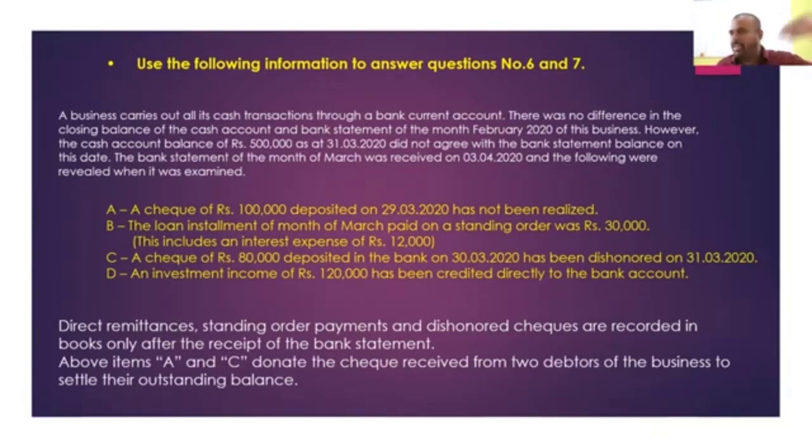A complex examination gives all the information for you, right? Checks may be received for rent income, maybe disposal of other assets, maybe dividend income, maybe interest income, whatever. For any reason you will receive the checks. When you are recording this, you should know exactly from whom you have received the checks. That is what the examiner says here. These 2 checks you have received from the debtors. Very clearly it says so, right?